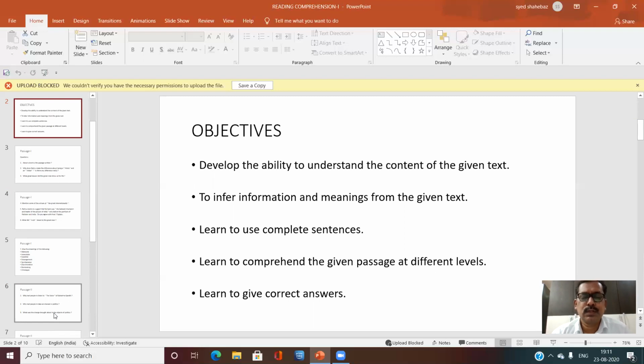Third, learn to use complete sentences. Answering the questions in complete sentences is the third objective. Learn to comprehend the given passage at different levels, understanding the passage at different levels. Students should be able to write answers to any sort of questions. Learn to give correct answers. Giving the correct answers is also one of the objectives of this passage.